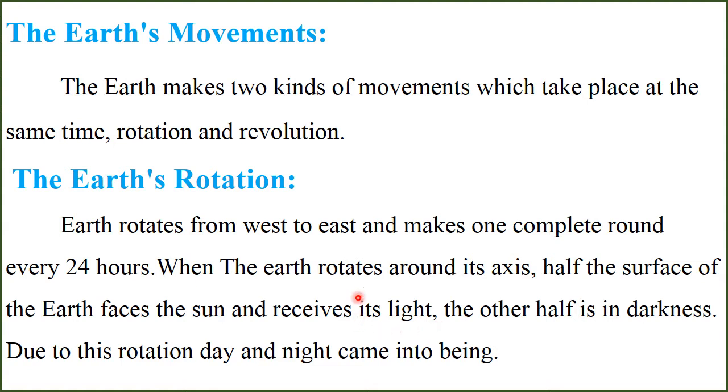So the half side where sunlight reaches will be the day, and the other side where sunlight does not reach will be the night.